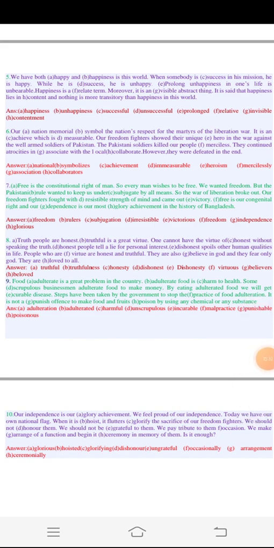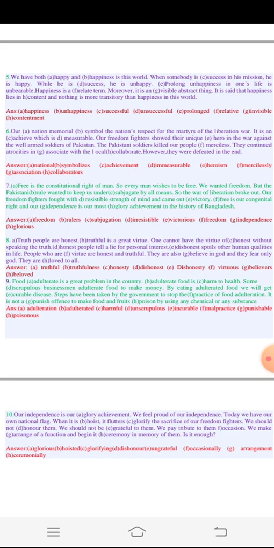It says, freedom is a constitutional right of a man. So every man wishes to be free. We wanted freedom. The Pakistani rulers wanted to keep us under subjugation by all means.